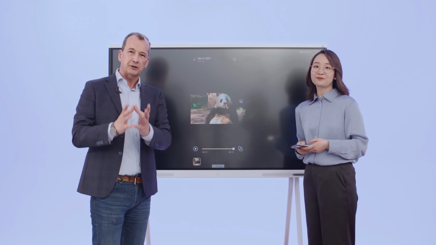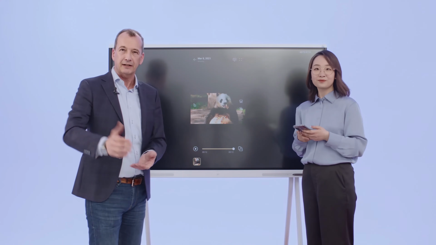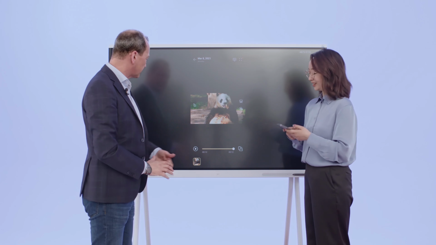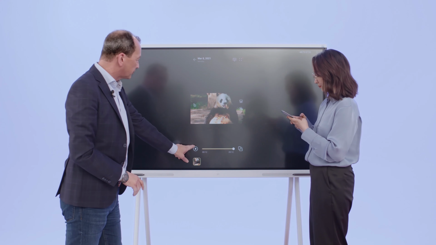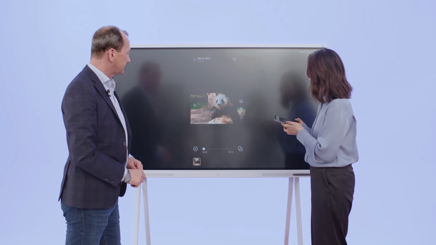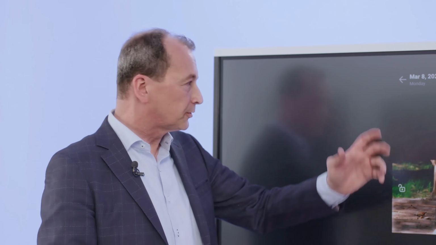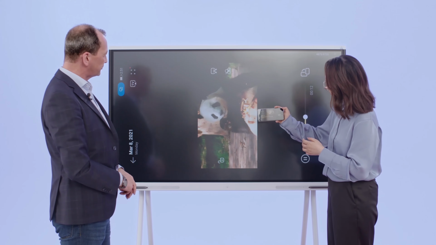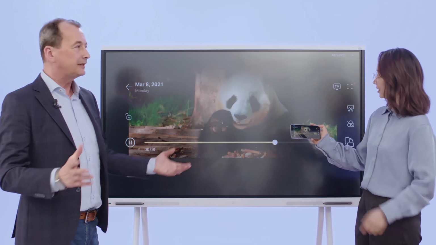The information you're sharing is not interrupted with personal messages or private messages, just like it is supposed to be. So let's watch the video again. Okay. Which you can control from the screen. Yep. And you can tilt your phone to make it like this? A full screen, because a big animal needs a big screen.